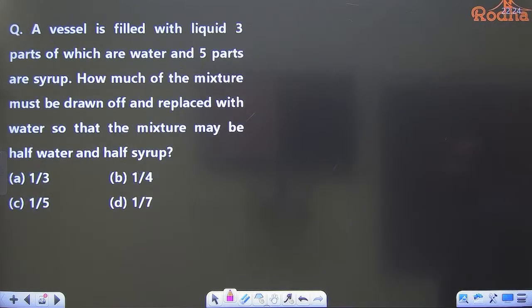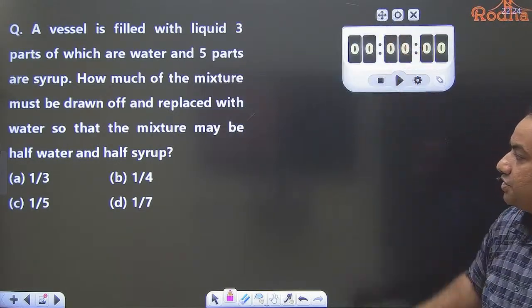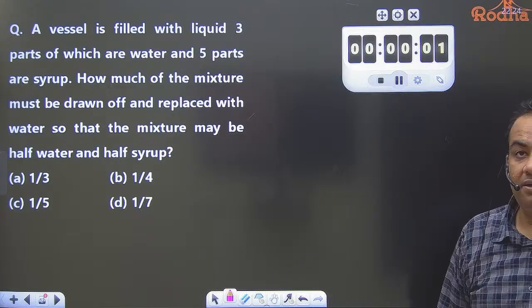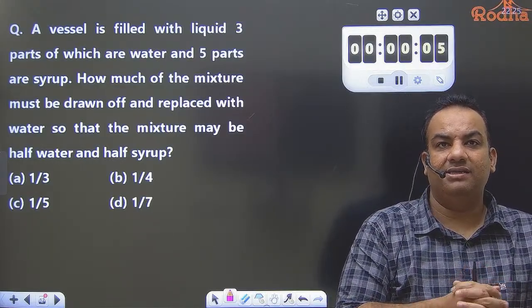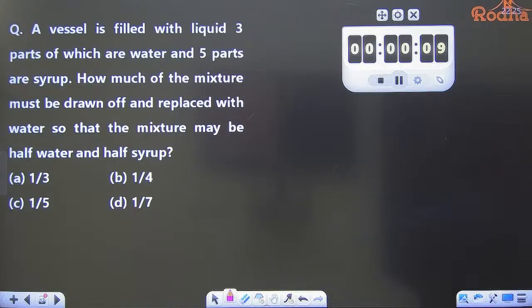Okay. Now, see this question. All of you try this. Now again, for this question, I'm giving you 75 seconds. Or you can take 90 also. Take 90 seconds. Try to do this.